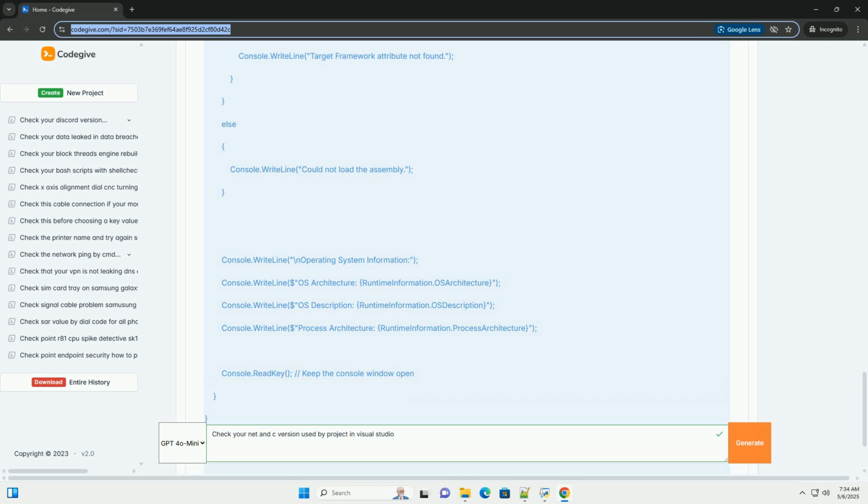2. Examining the project file, .vcxproj. The .vcxproj file is an XML-based project file that contains all the build settings for your C++ project. You can directly inspect the file to find the C++ standard setting. Right-click on the project name in the Solution Explorer, choose Edit Project File, or unload the project, then right-click again and choose Edit project name.vcxproj. This will open the XML project file in the editor.